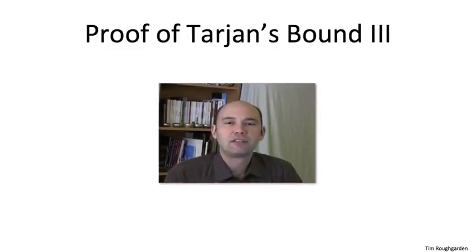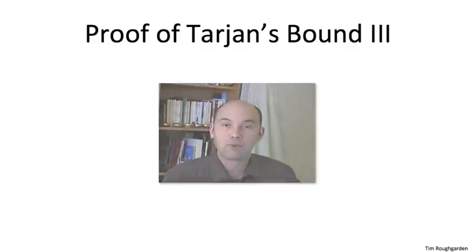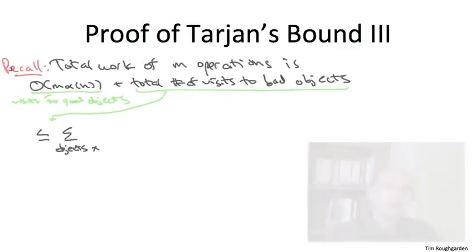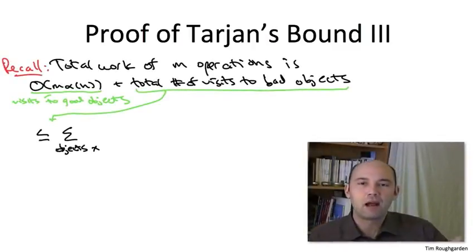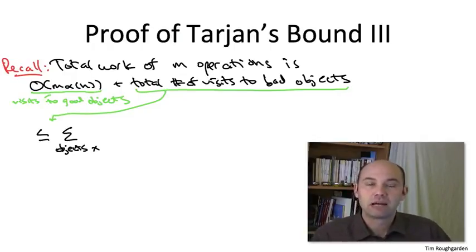All right, so to see how all of this comes together, let's first recall that all that we need to do is bound the total number of visits to bad objects over this entire sequence of union and find operations. So in the previous slide, we showed that for a bad object x with rank r, the total number of times it's visited while it's bad is bounded above by r times the inverse Ackermann function of n.